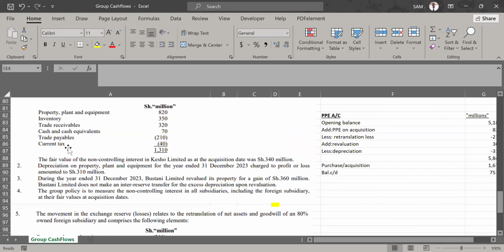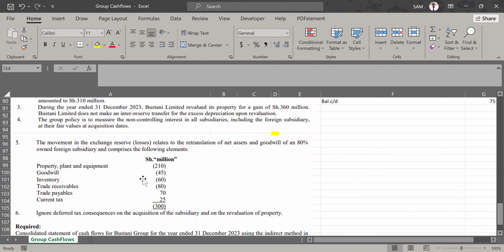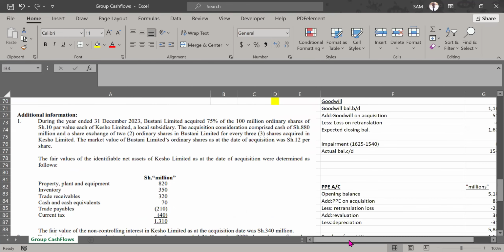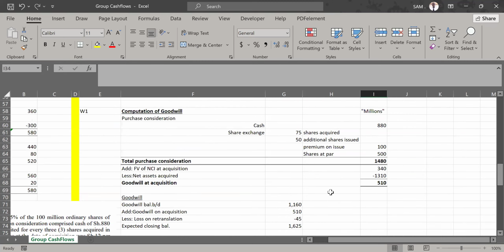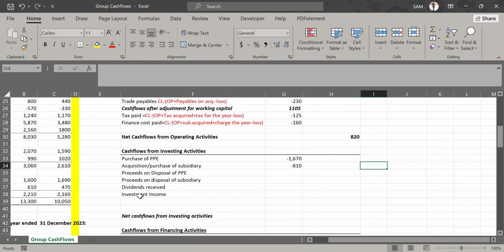No, we only acquired in note 1. Note 2 was just about depreciation. Note 3 was revaluation. Note 4, we are being told how to value NCI. Note 5 is about retranslation losses. So there was nowhere we were told whether there was a disposal of PPE or subsidiary. So those ones are not there. We go to the next one.